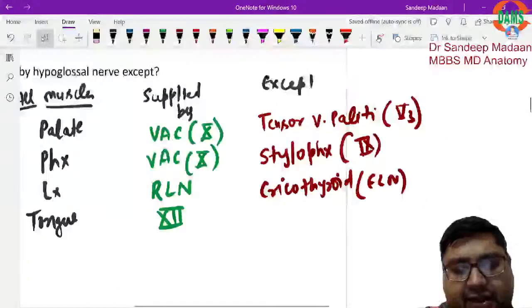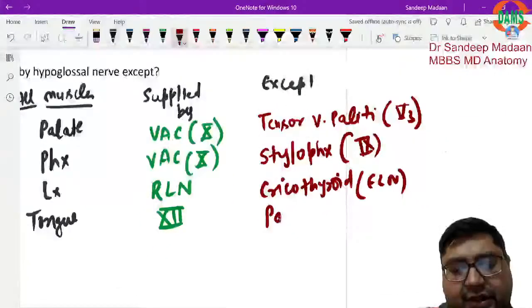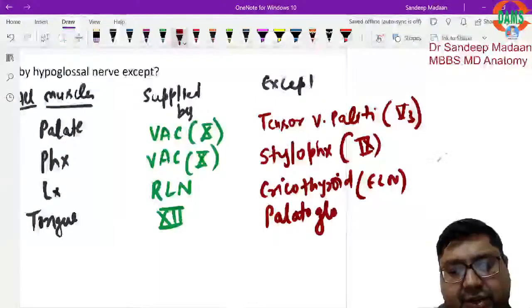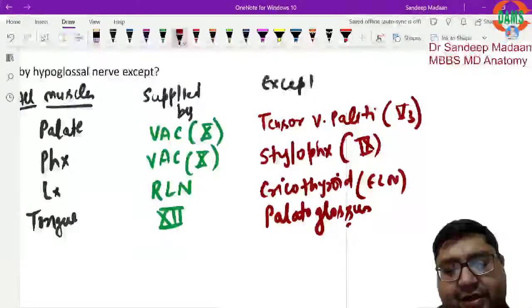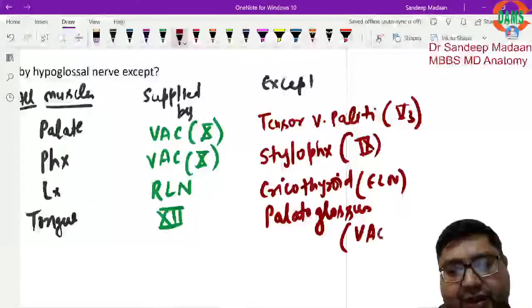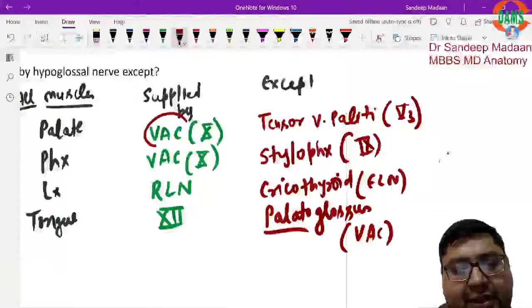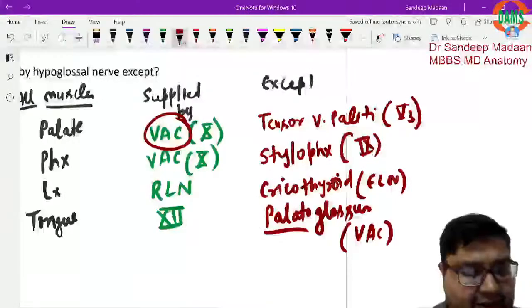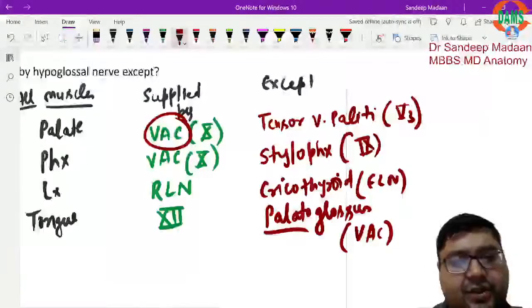And then we have the tongue. In the tongue, just now discussed, palatoglossus. We have already discussed in this question itself that there is one exception, palatoglossus, which will be supplied by VAC, because it is getting the supply from the palatal side and the palate is getting supplied by VAC. So far so good. Do you appreciate?